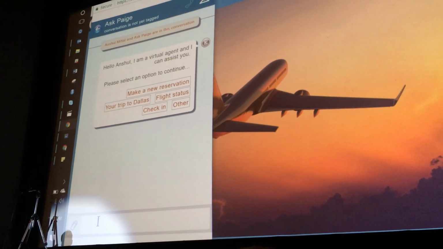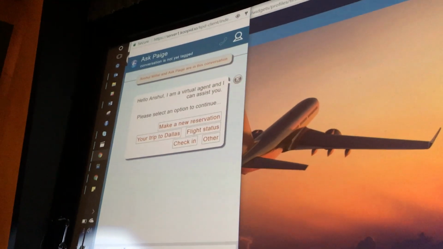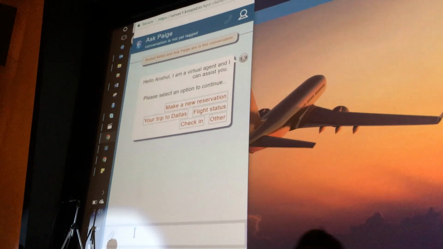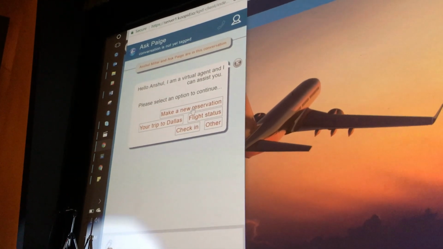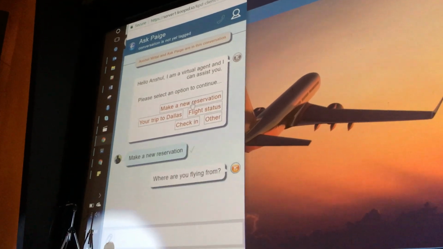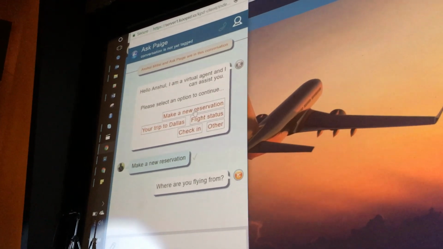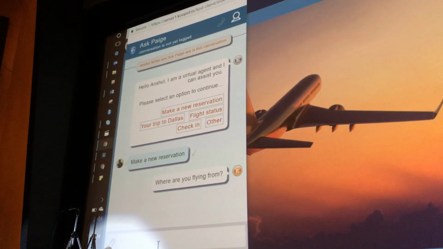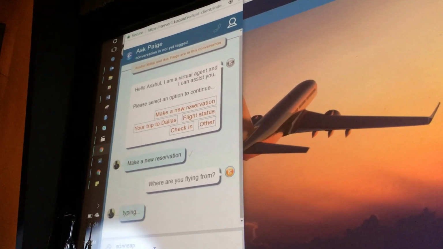Yeah, so what you see here is the application window, and we have some functionalities that we've built. I'll just go through all these functionalities. The first one that you see here is, you can make a new reservation. As soon as you click on that option, the application asks you for information about your flying destination and dates and all that stuff. So I'll quickly enter some data points right here.